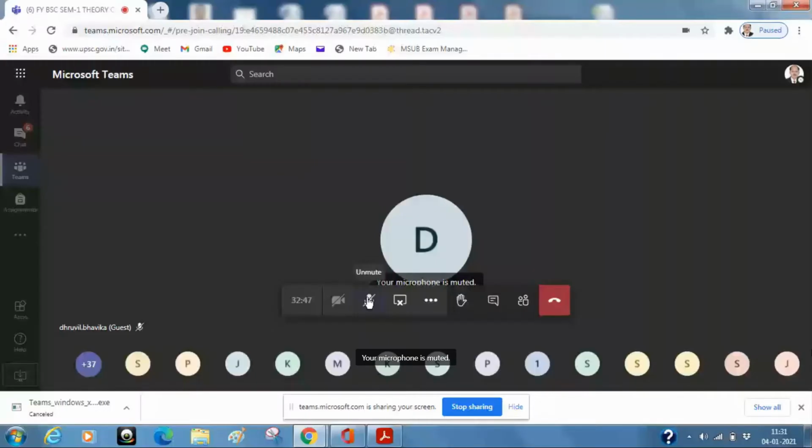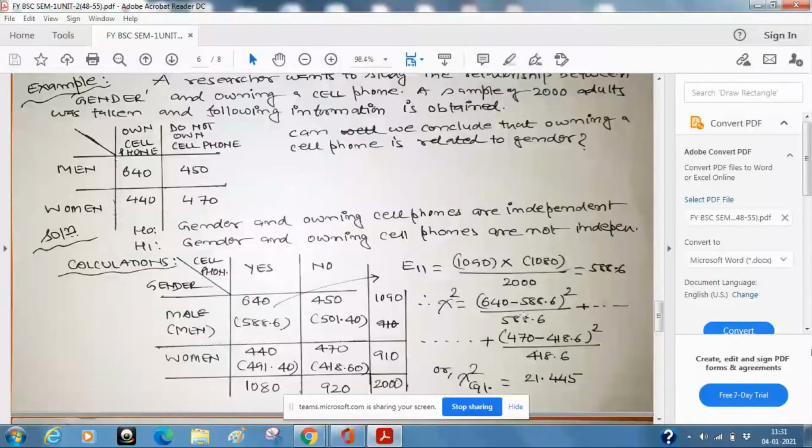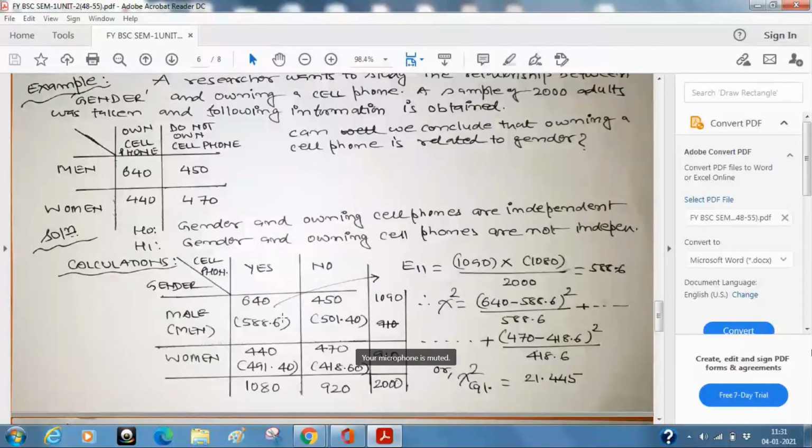Now you can see my screen. Yes, sir. Thank you. So fine, I was here. I was just trying to show you all these calculations, how these values have come. And now if you calculate, as I was telling you, because we have calculated all these values, the name is calculated. And as I was telling you just before 5 minutes, this is some value, say 21.445.